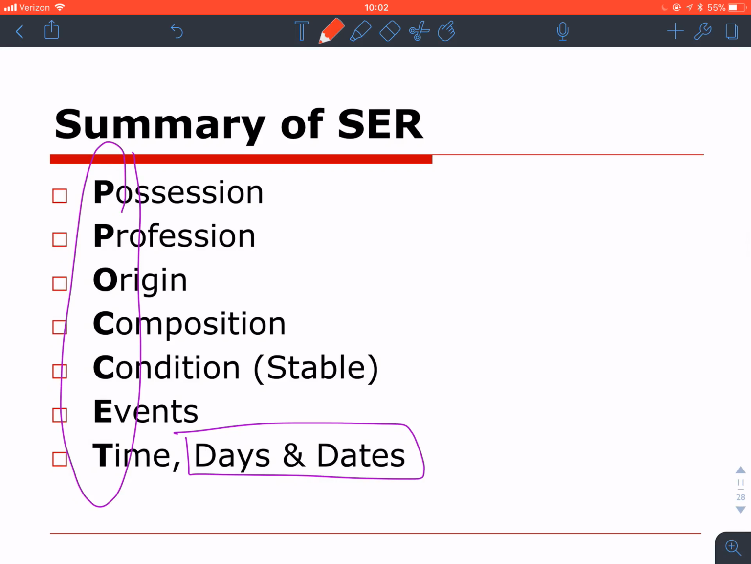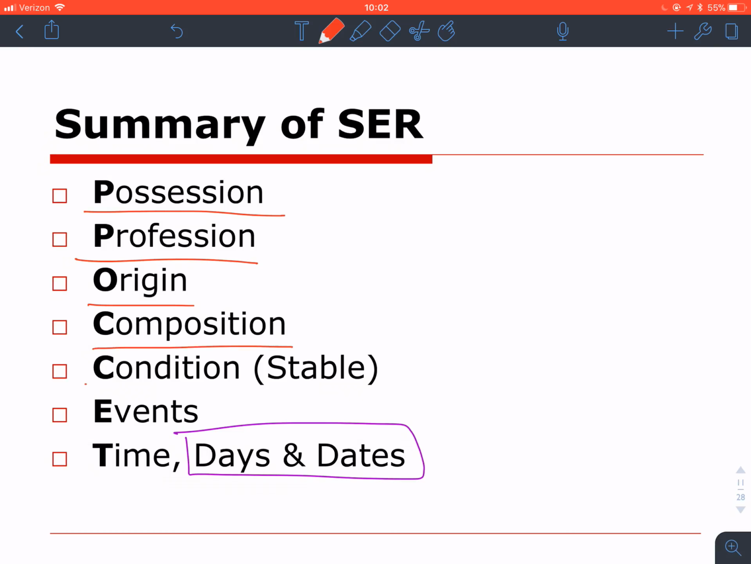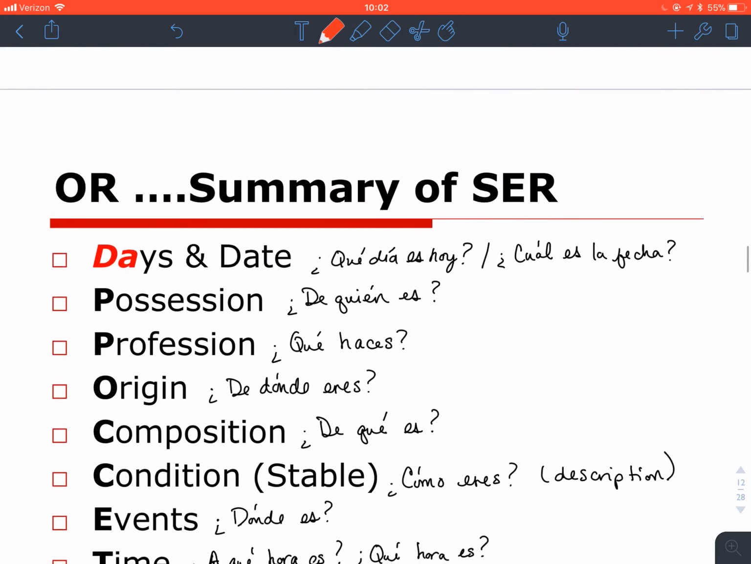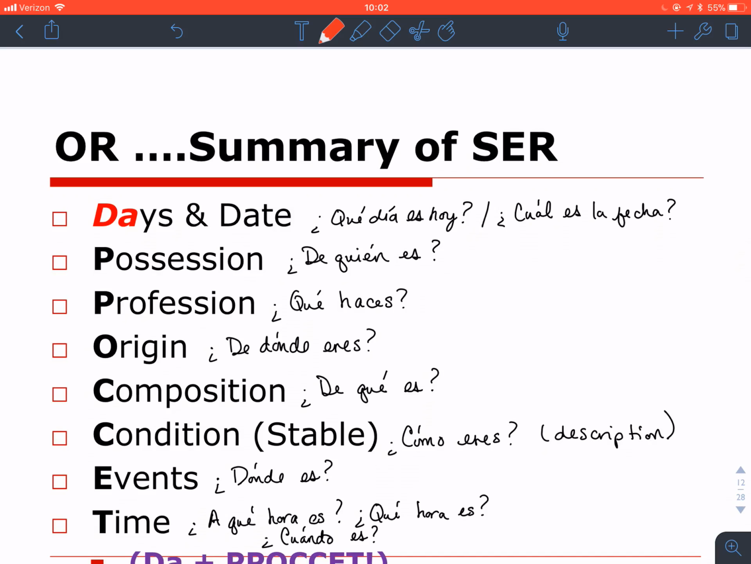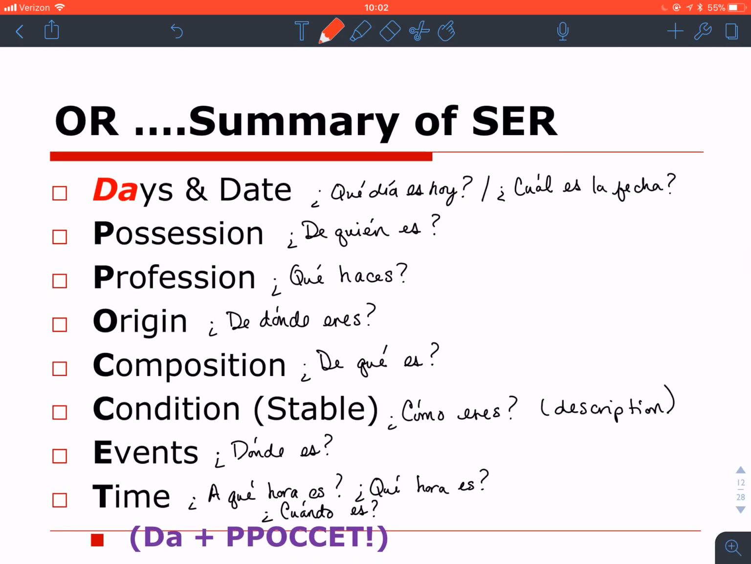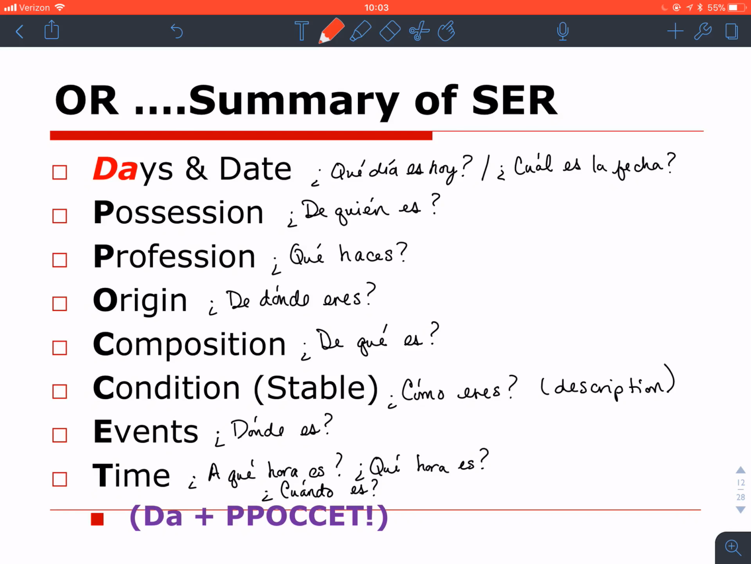So a summary of ser is a mnemonic I like to use. So: possession, profession, origin, composition, condition that is stable, events and times, days and dates, or POCKET. I've also tried to expand this because sometimes a mnemonic doesn't always help. Sometimes remembering the questions can help. If you put all of these questions on flashcards or in a simple conversation, you'd be able to remember the uses of ser along with the mnemonic.